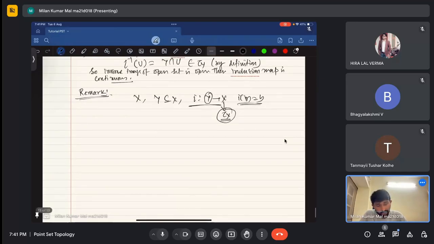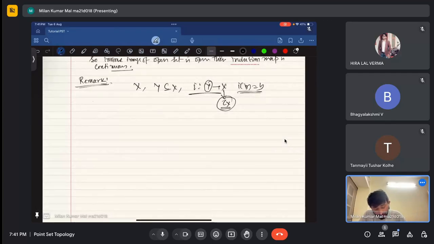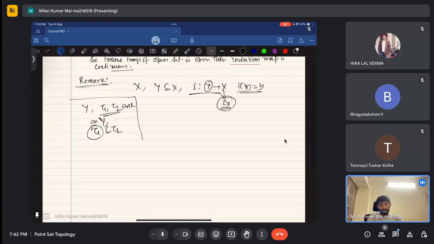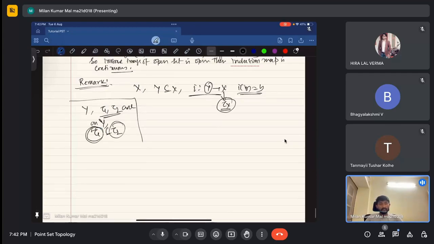Now let me go backward. Let Y be a set, and tau 1 and tau 2 two different topologies on Y. Then we say tau 1 is contained in tau 2 if every open set in (Y, tau 1) is again an open set in (Y, tau 2), since a topology is a collection of sets. But an open set in (Y, tau 2) need not be an open set in (Y, tau 1).